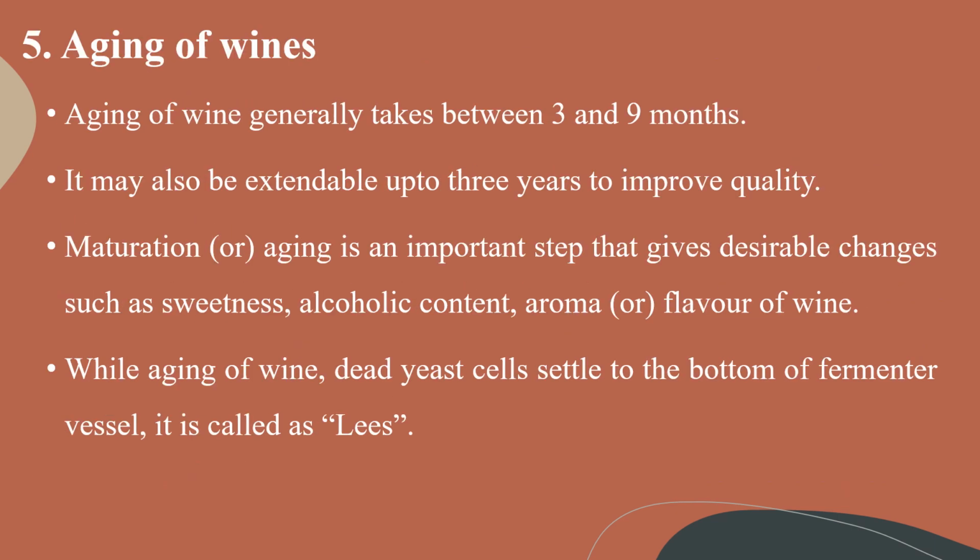The final step is aging of wine. Aging of wine generally takes between 3 to 9 months. It may also be extended up to 3 years to improve quality. Maturation or aging is an important step that gives desirable changes such as sweetness, alcoholic content, aroma, and flavor of the wine. While aging, dead cells settle to the bottom of the fermentor vessel. It is called lees.